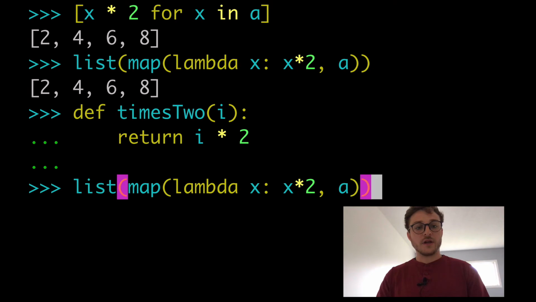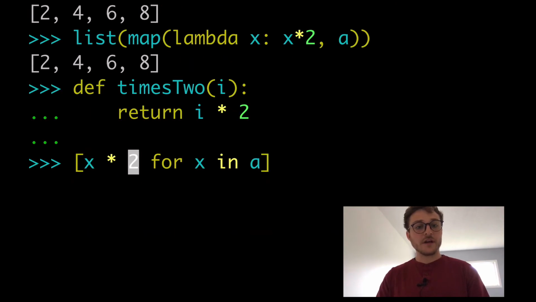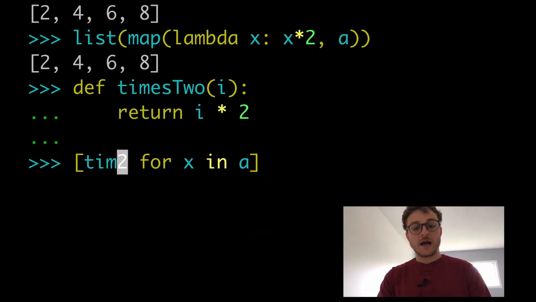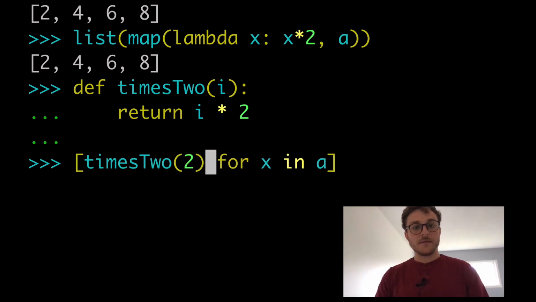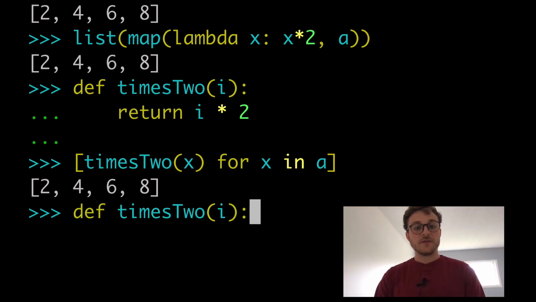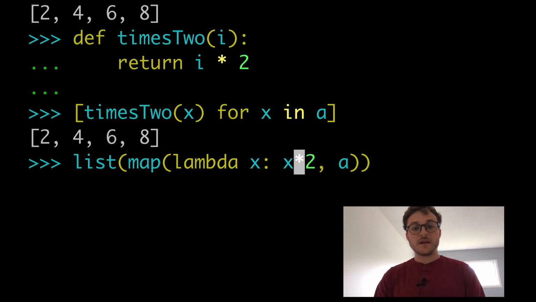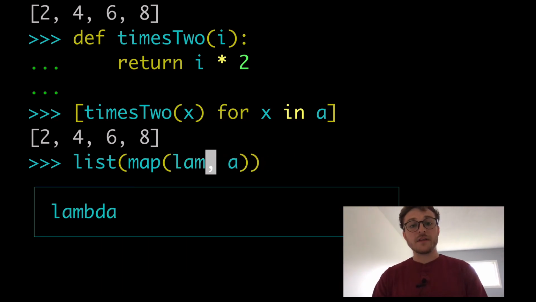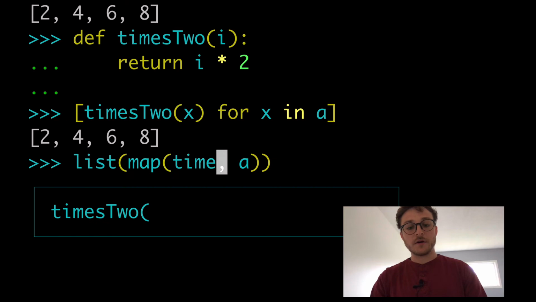Then when we throw this into our list comprehension, we just wrap it around our variable, times2. This should be x. And when we run this, it's multiplying everything by 2, and it's going through the function to do that. And if we wanted to do that same thing with our map, then we can just rip out this whole lambda thing, and now this is going to be much cleaner.